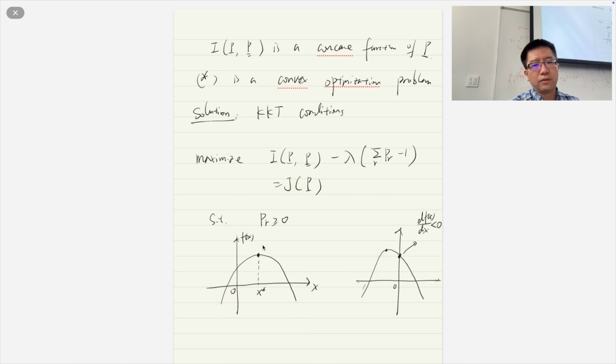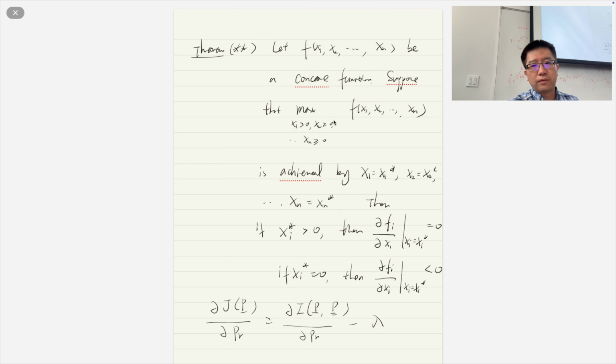So we can see that if P(r) is bigger than or equal to 0, then basically this means that the derivative of this is equal to 0. But when the optimal value is here, where our requirement is that P(r) is bigger than or equal to 0, then this is optimal. In this case, we need to make sure that the derivative of this function here is less than 0. That's a result from the KKT condition. The KKT condition is more complicated than this.